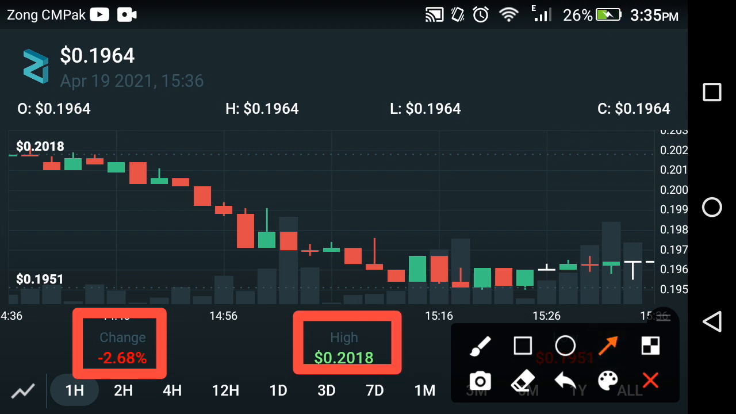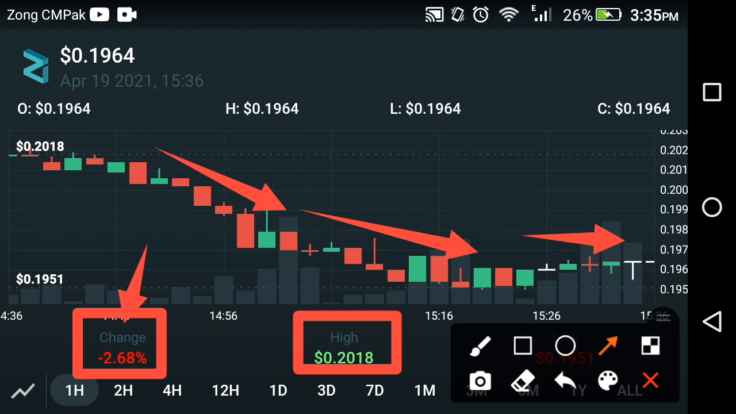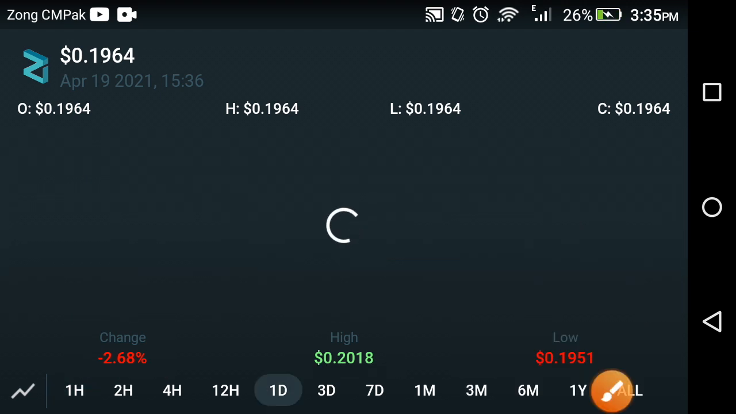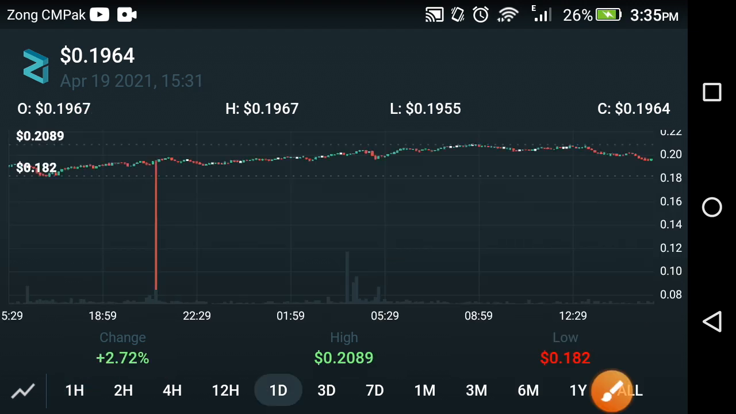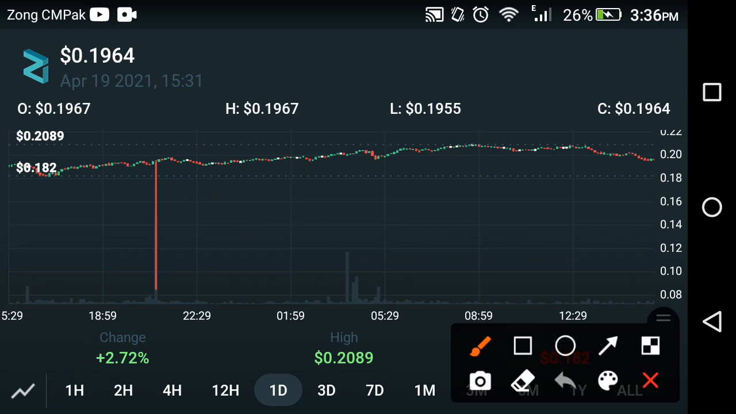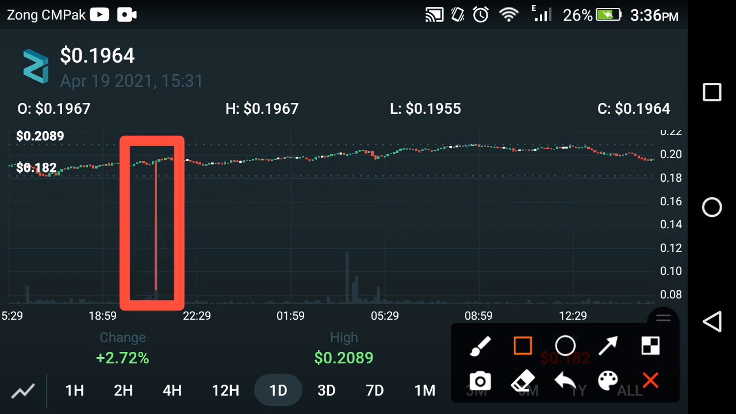Now friends, if we look at the price prediction of Zilliqa, as you can see here, a very big fall occurred in the last 1 hour in the Zilliqa coin, friends. For more details, let's check out the last 1 day price prediction and try to detect what the next target is. As you can see here, a very big jump occurs in the coin. I never saw this kind of jump in the cryptocurrency market, friends.